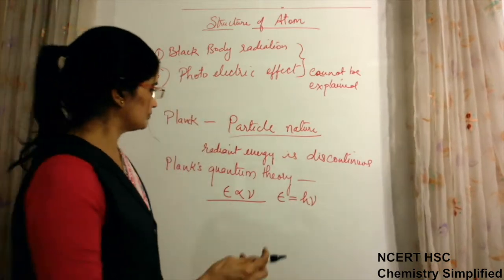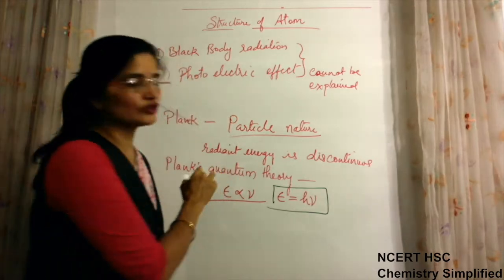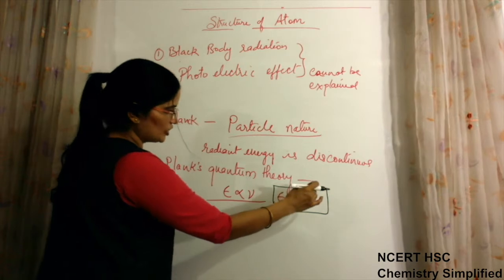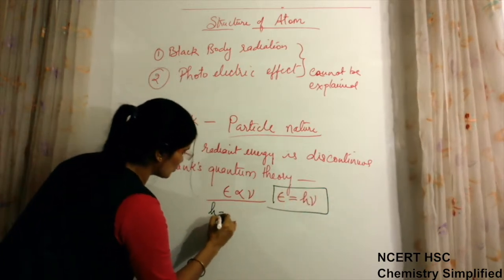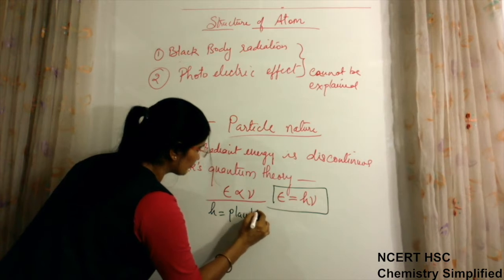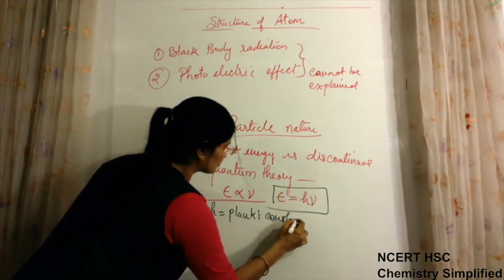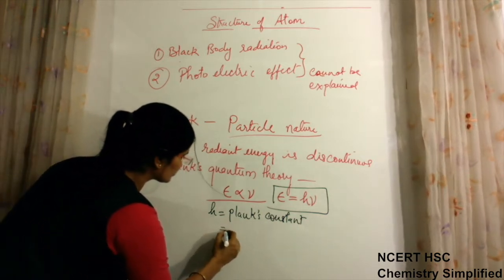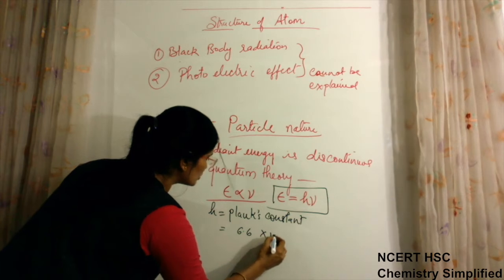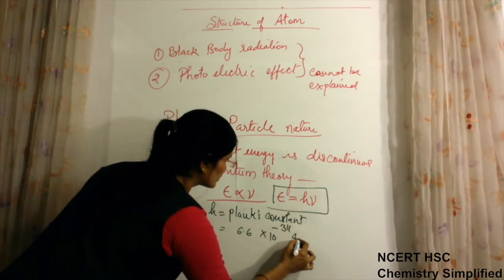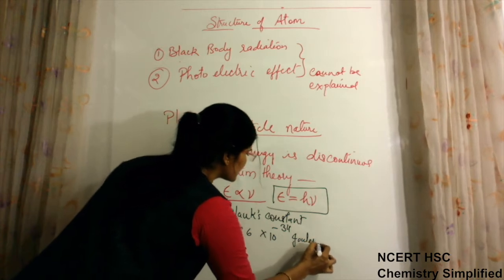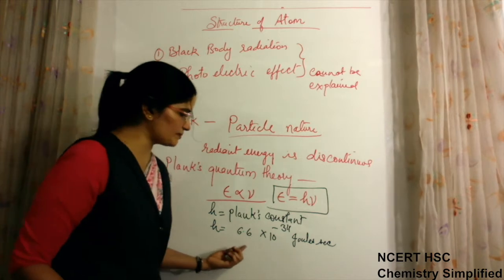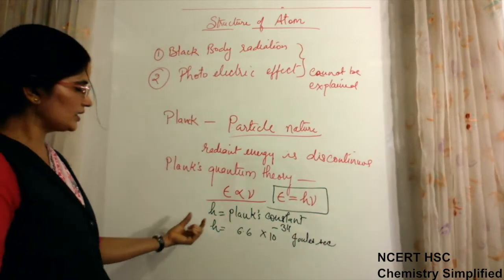This was the relationship according to Planck's quantum theory, where E is the energy, nu is the frequency, and h is known as Planck's constant, whose value is 6.6 into 10 to the power minus 34 joule second. This is the experimentally determined value which he has determined.